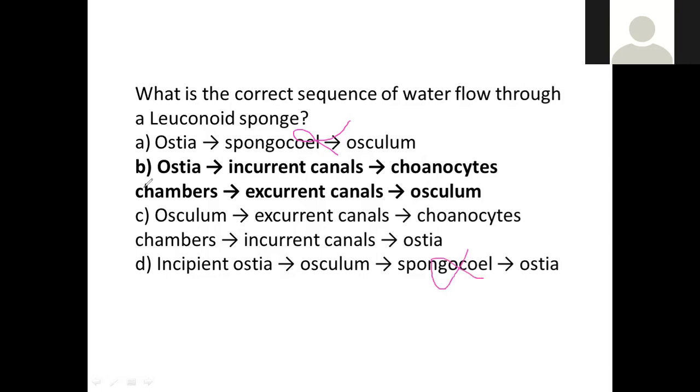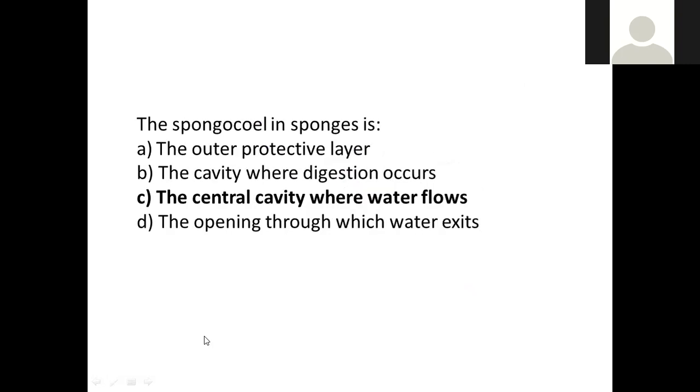Ostia, incurrent canals, choanocytes, excurrent canals, osculum, versus excurrent, choanocytes, incurrent. The water flows from incurrent to excurrent. So option B is correct, because water doesn't flow from excurrent to incurrent, it flows from incurrent to excurrent. Cut the option that has the spongocoel. Water flows from incurrent to excurrent, not the reverse.